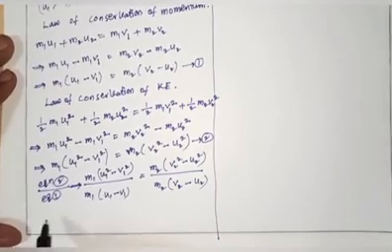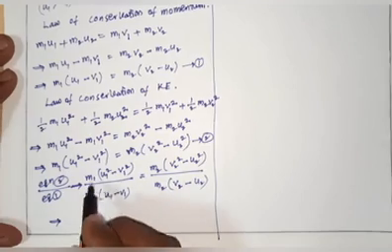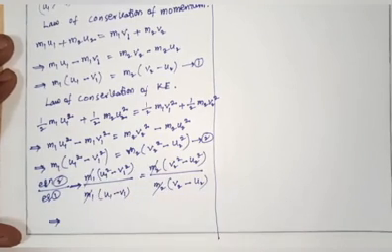Here m1 gets cancelled, m2 gets cancelled.